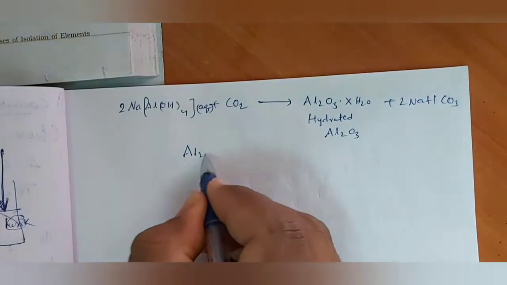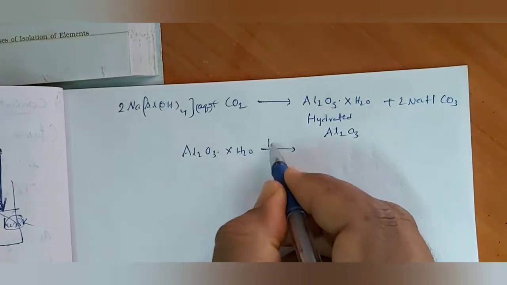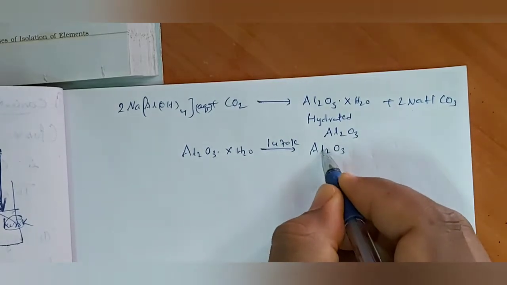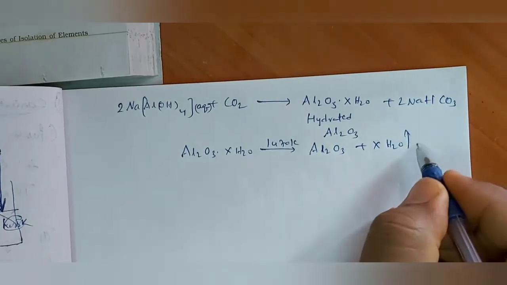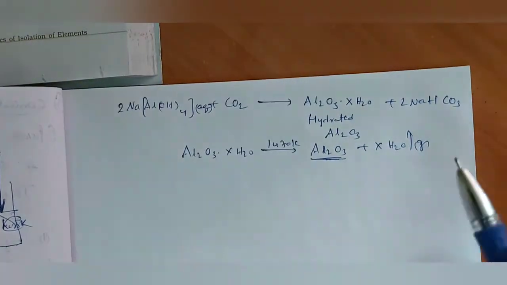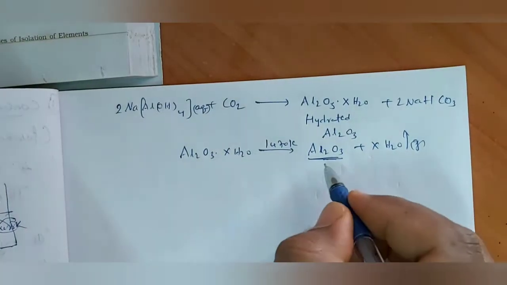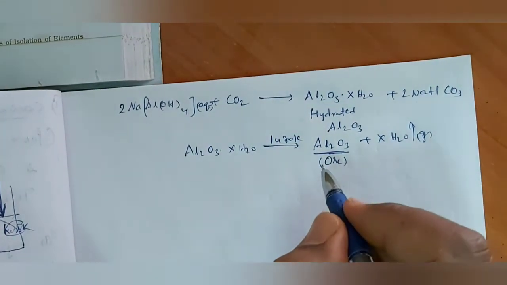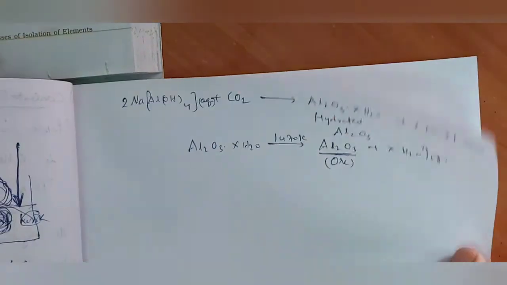Finally, this Al2O3.XH2O on heating at 1470 Kelvin, we will get Al2O3 plus XH2O. Water is leaving in the form of gas and Al2O3 is separated out. So ore particles are completely separated and impurities are completely separated, and we are left with the ore only. In this, chemical reactions are involved, that's why this is called the chemical method.